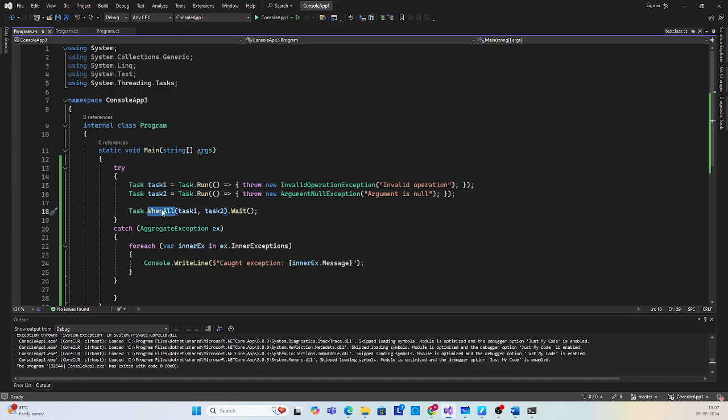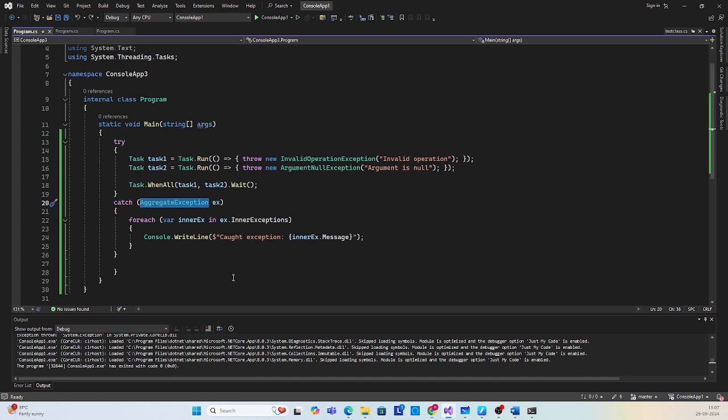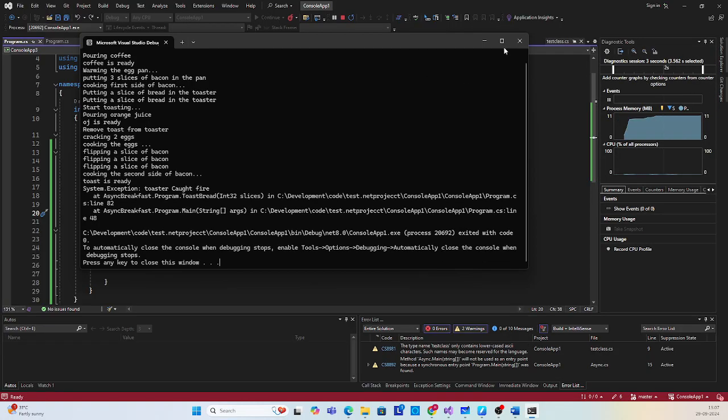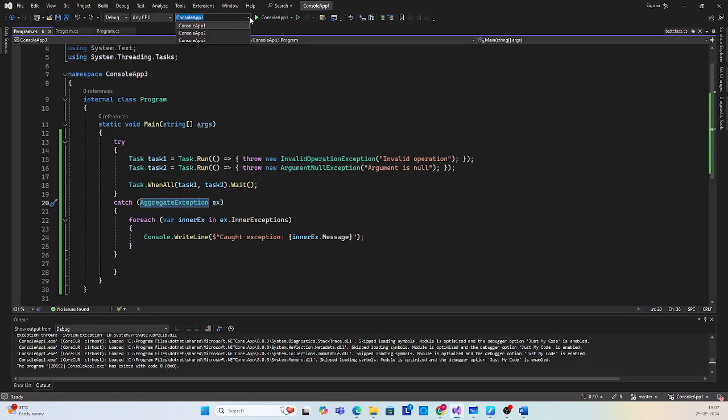WhenAll is a method that waits for all task executions to complete. And once we get all the exceptions, we will be getting an AggregateException from it. Once we get the AggregateException, we will iterate through each exception and print it. So this is how we can get multiple exceptions from multiple tasks. So if I run this now, oh, okay, this is running the previous one. I have to run my latest console app.